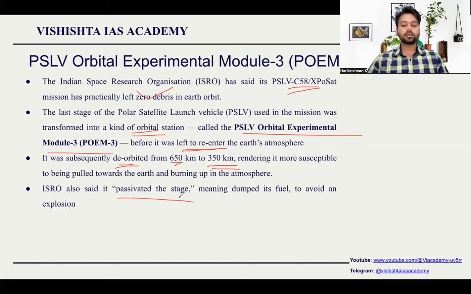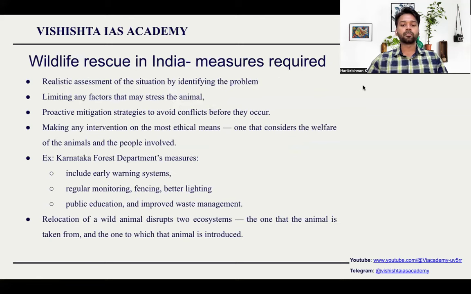ISRO also said it passivated the stage, meaning it dumped its fuel to avoid an explosion. Whatever extra fuel was there, it has dumped so that it will not explode completely. So this is the idea behind the POEM module.